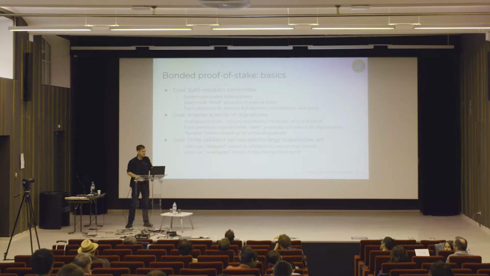The third goal of bonded proof of stake is to allow a larger or potentially unbounded stakeholder set to be represented in some way by the finite validator set of k, so k equals 100, say, validators. And we do this with sort of delegation.